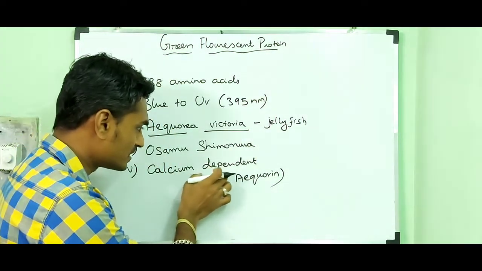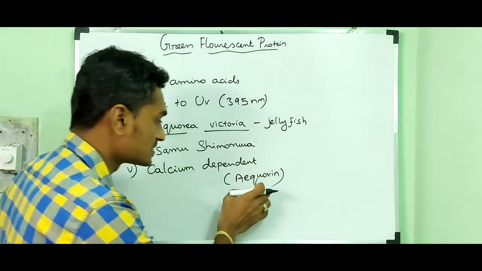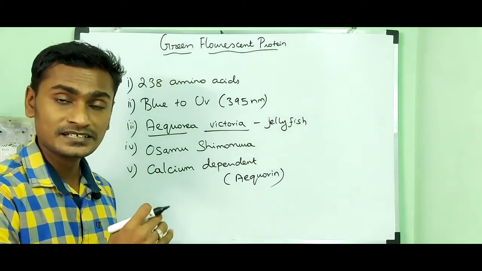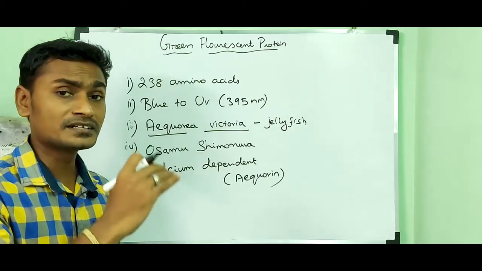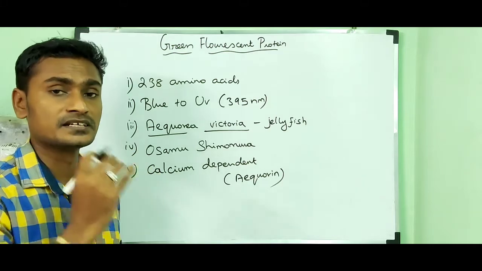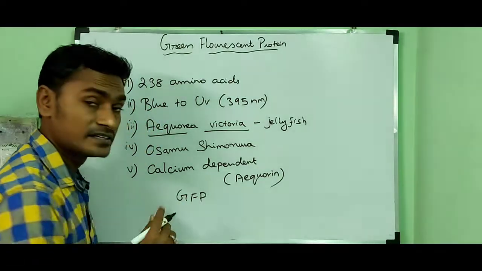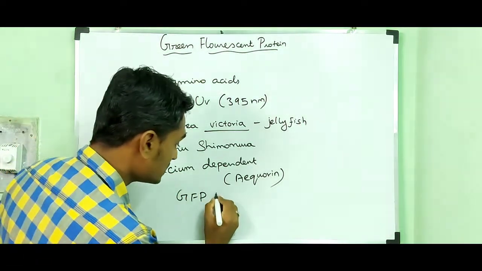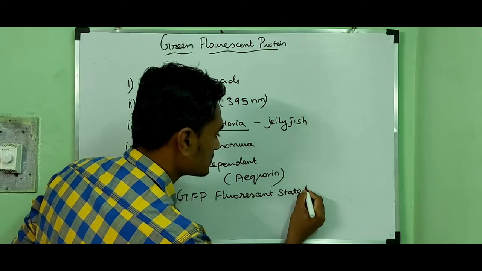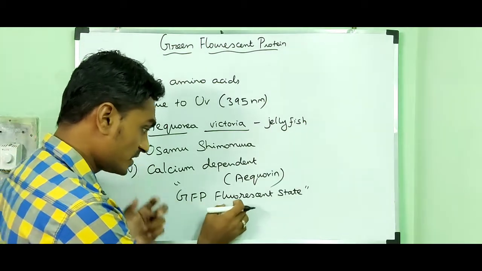What is calcium dependent aquarin? That means when calcium binds to this aquarin, it can generate electronically excited products, and it undergoes radiationless energy transfer into the GFP fluorescent state.